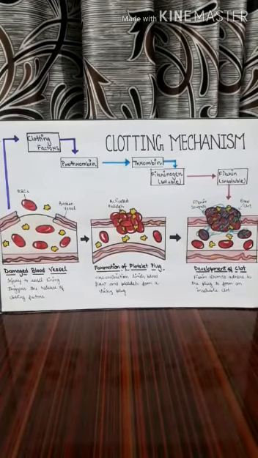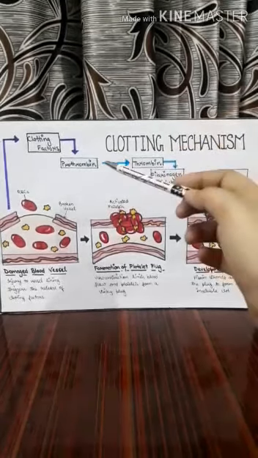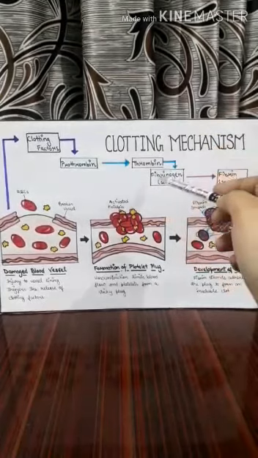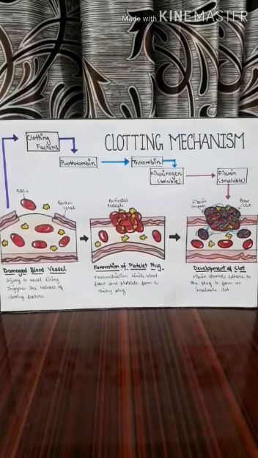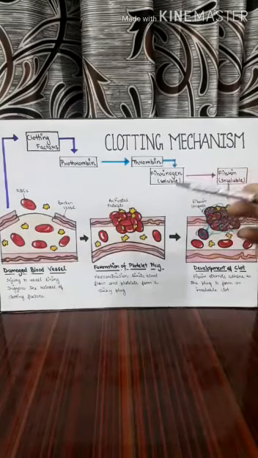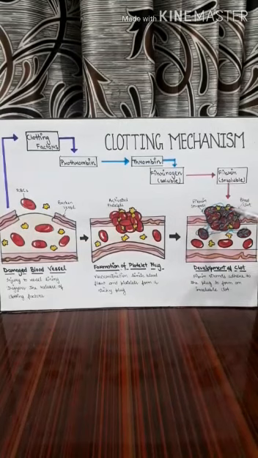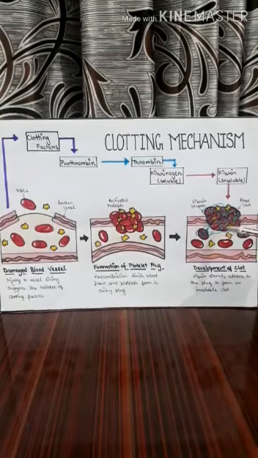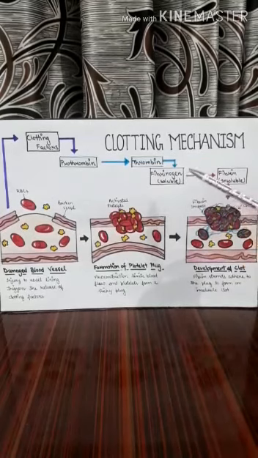Now in stage 2, the thrombokinase together with calcium ions will convert prothrombin into thrombin. As I told you before, prothrombin is an inactive protein present in the plasma of blood. Now in stage 3, the thrombin will act on fluid fibrinogen and will convert it into a fine mesh-like network of fibrin fibers. As you can see it in the diagram, this blue thread-like structure is fibrin strand. Fibrinogen too is a blood protein present in the plasma of blood.